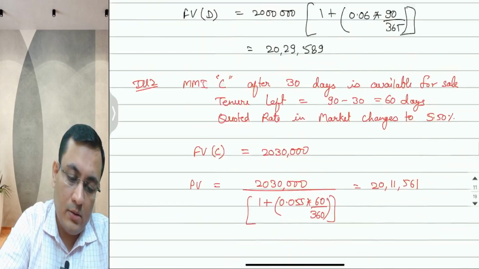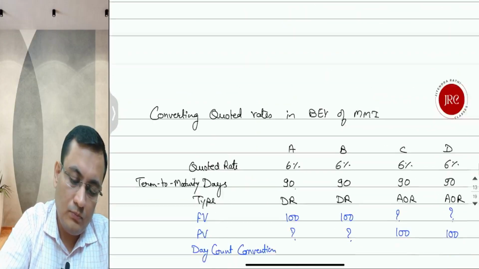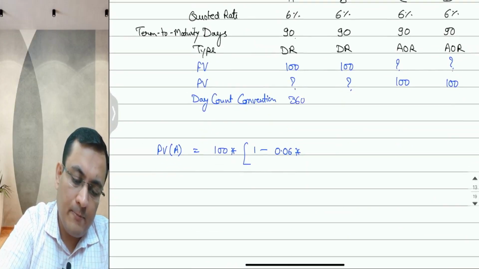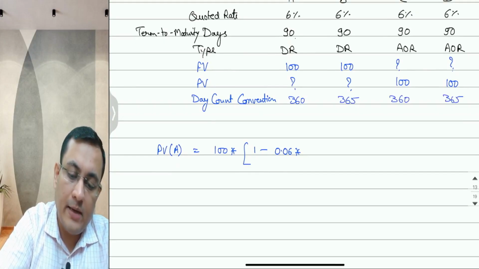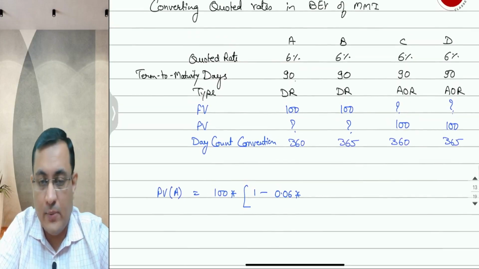I think we'll take 360, 365, 360 and 365, and we want to calculate the bond equivalent yield of these money market instruments.